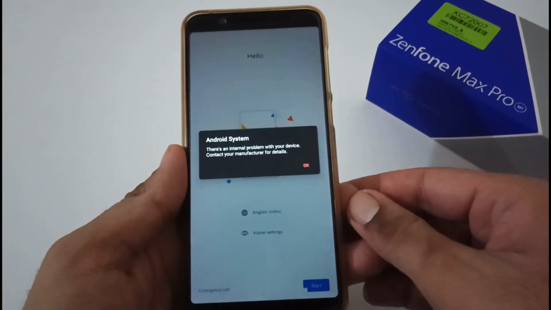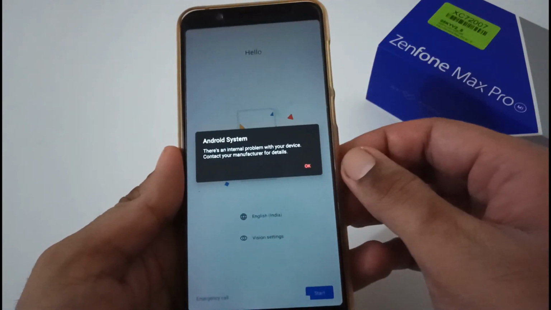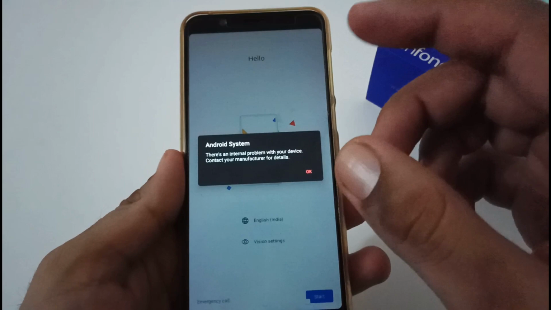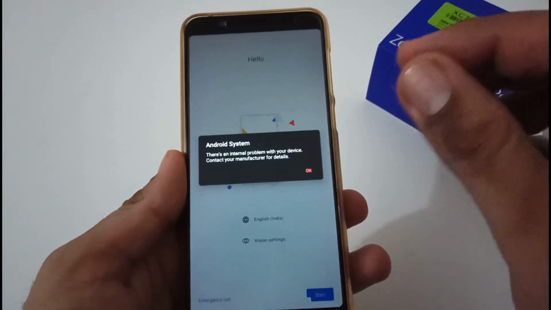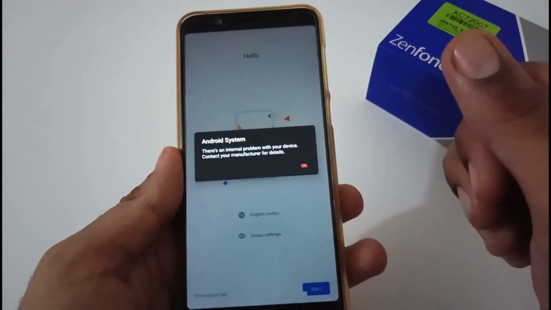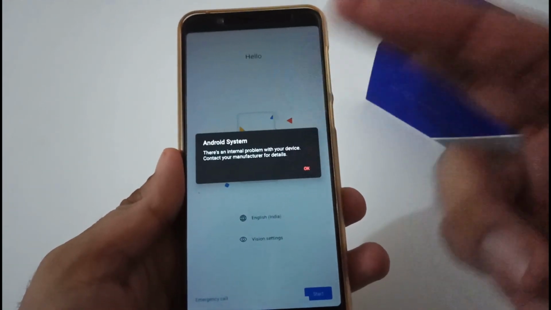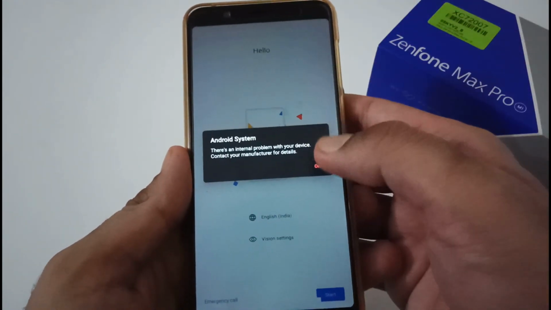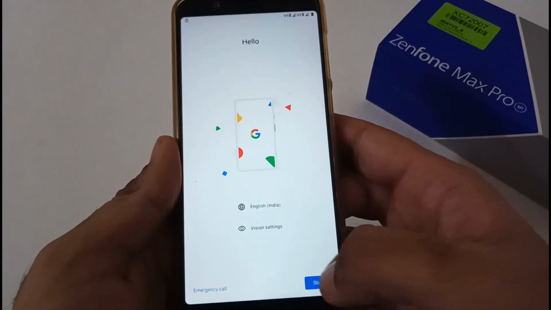So finally the phone setup process has been started. You will see this particular error, but there is no worry about this. I have seen this error with every ROM I have tested that was built with the AOSP project, and this is the second time I'm seeing it on Stag OS. So just tap on OK, and afterward initiate the phone setup process.